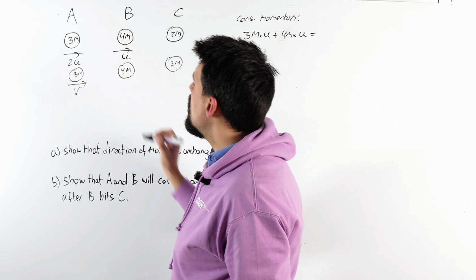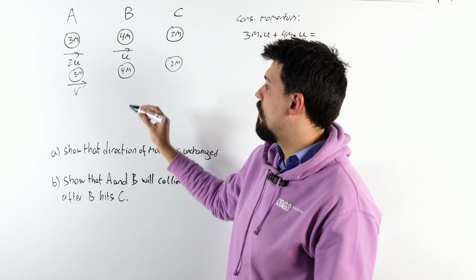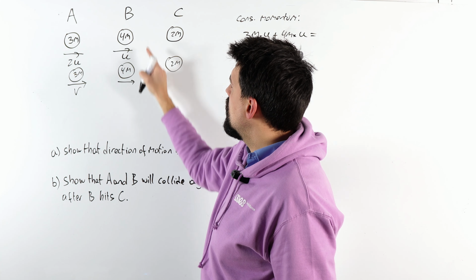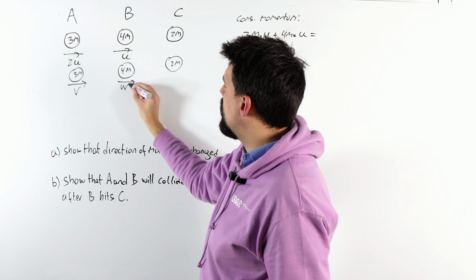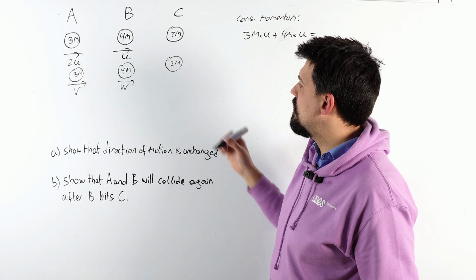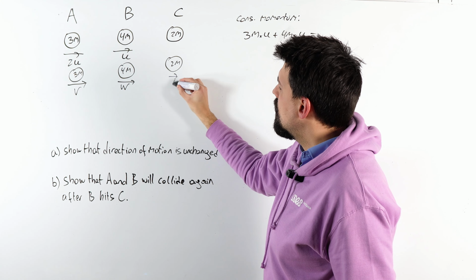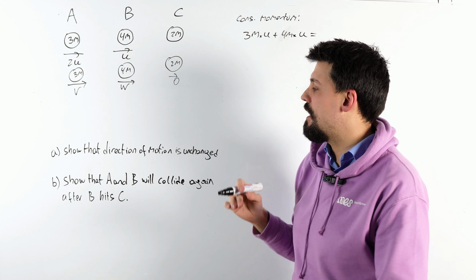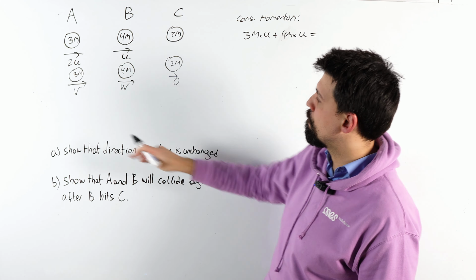Let's call this v. Particle A will be traveling at a velocity of v. Let's go for w for particle B. And particle C is just chilling there still. It's waiting to explode onto the scene in part B of the question. But we don't need him right now.